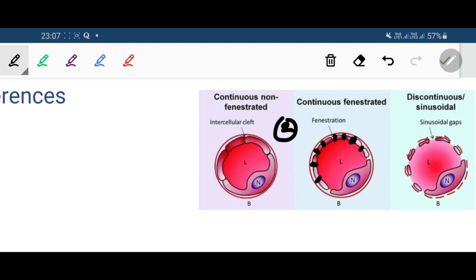Okay. So in the previous type, continuous, there was no aperture in the endothelial lining. In the second variety, there are apertures in the endothelium lining. And normally these apertures are enclosed by a very thin diaphragm.